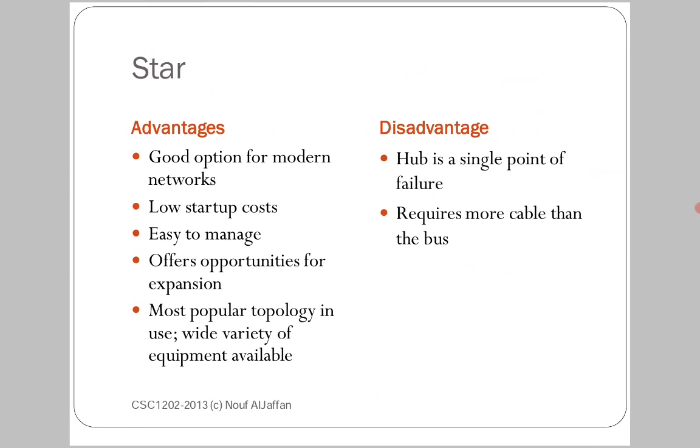So what are the advantages and disadvantages? Good option for modern networks, low startup costs, easy to manage, offers opportunities for expansion. Most popular topology in use, wide variety of equipment available. Disadvantage means hub is a single point of failure, requires more cable than the bus. Means if the hub itself is disconnected or not working, the network will collapse, and generally it requires more cable than the bus network.